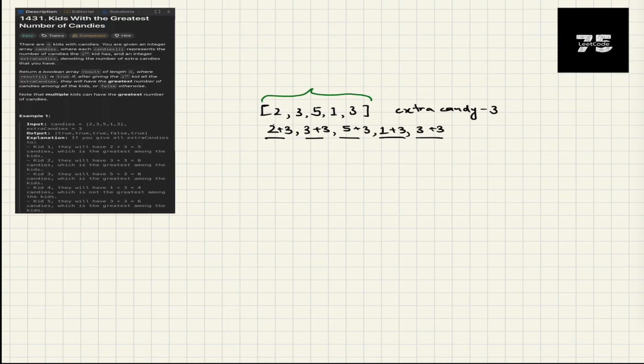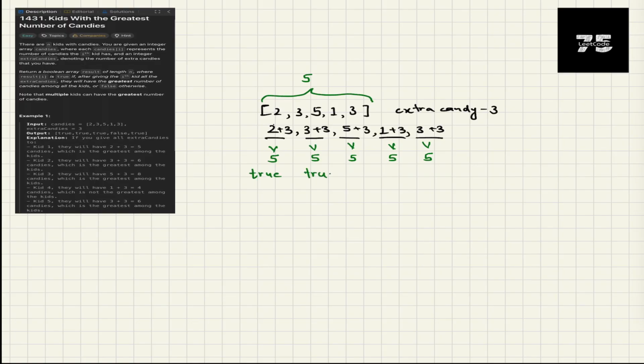Because that is what we have to check with. After giving them this candy, will they have more candies than the maximum candy? Here we know that the maximum candy is 5. Then we can check if 2 plus 3 is greater than 5, if 3 plus 3 is greater than 5, if 5 plus 3 is greater than 5, if 3 plus 1 is greater than 5, and if 3 plus 3 is greater than 5 or not. And if it is greater than or equal to, we'll return true.